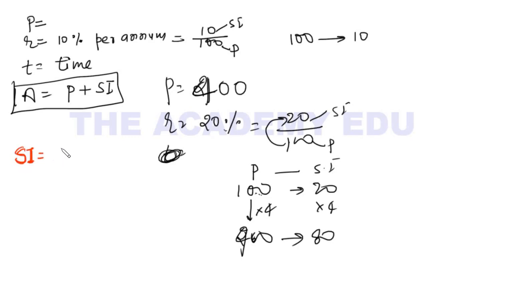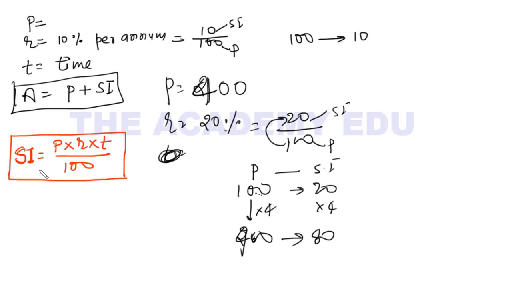Simple interest is always equal to principal into rate of interest into time upon 100. And amount is always equal to principal plus simple interest, right?